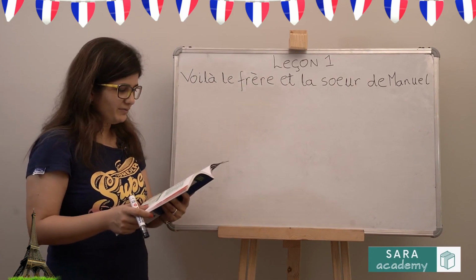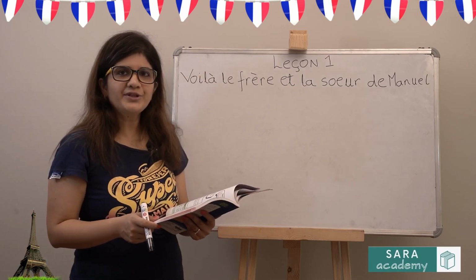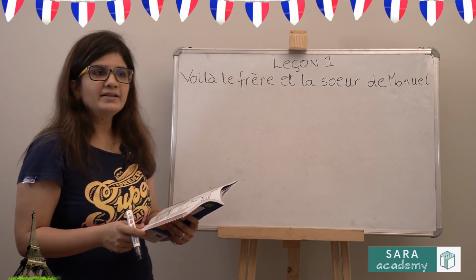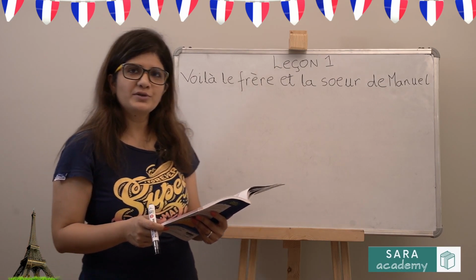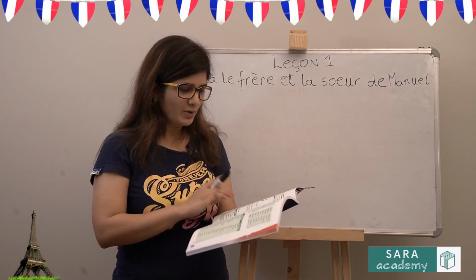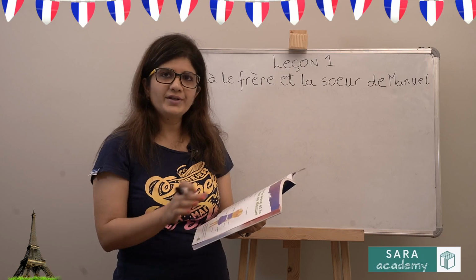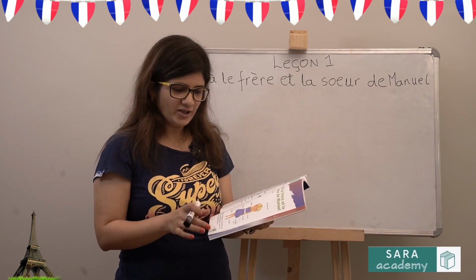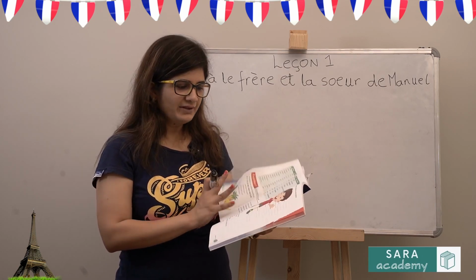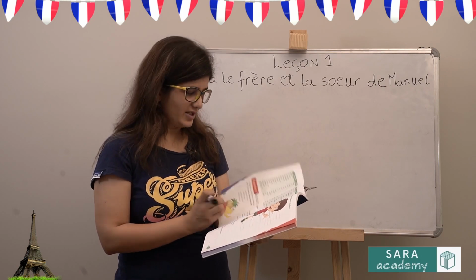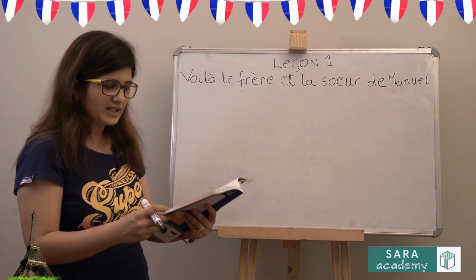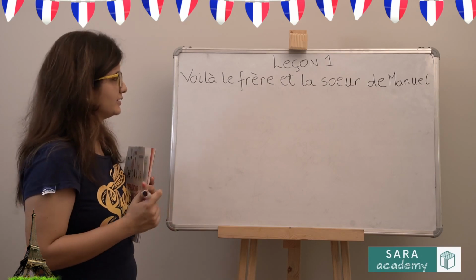So in this chapter we will recap the indefinite and definite articles and the ER group of verbs, which is the first group of verbs which we have covered in book number 1. We will learn about various body parts. After that I'll translate the comprehension and we will look at certain exercises which are there. So we will start with the indefinite articles.